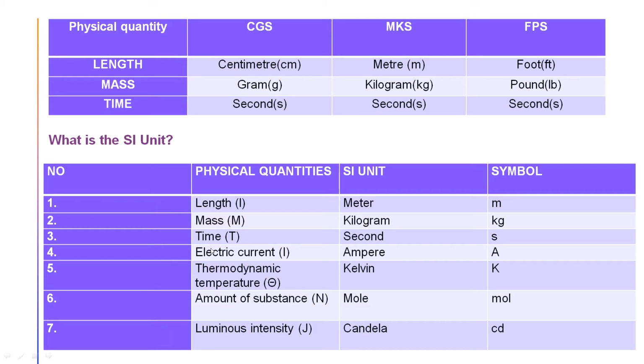Length, its unit is meter, symbol m; mass, unit kilogram, symbol kg; time, second; electric current, ampere, symbol A; thermodynamic temperature, whose SI unit is Kelvin, denoted by capital K; amount of substance is mole, denoted by mol; and luminous intensity, unit candela, that is cd.